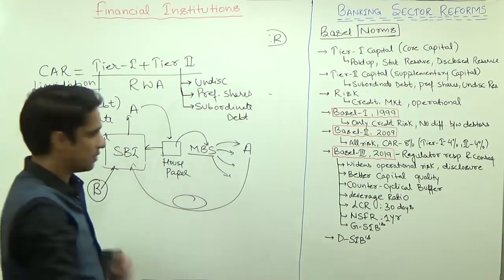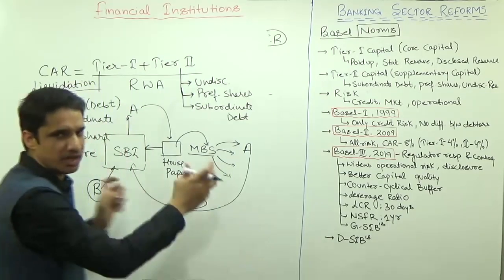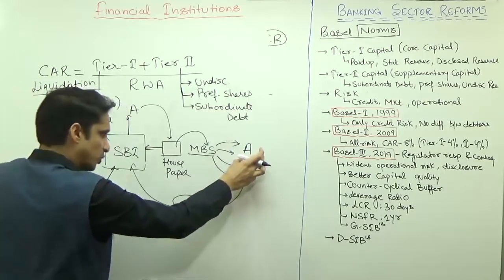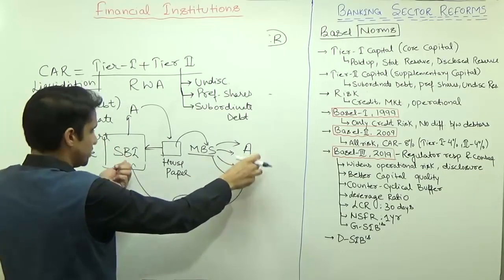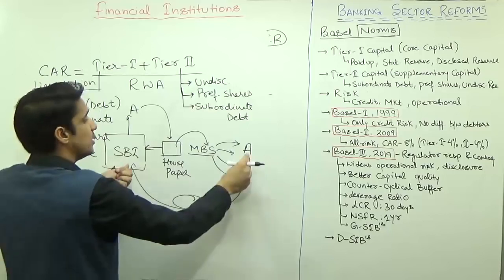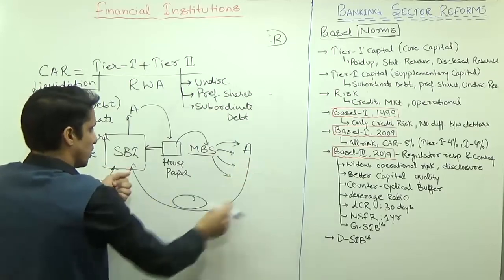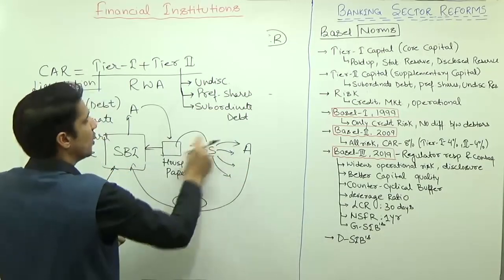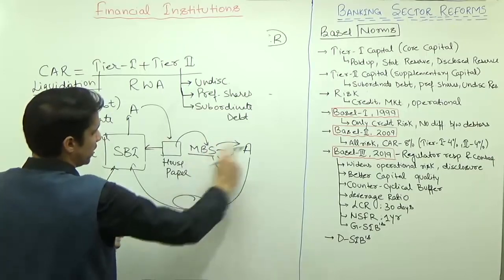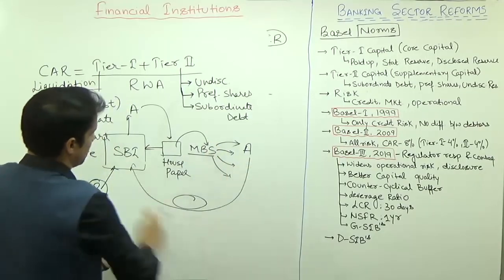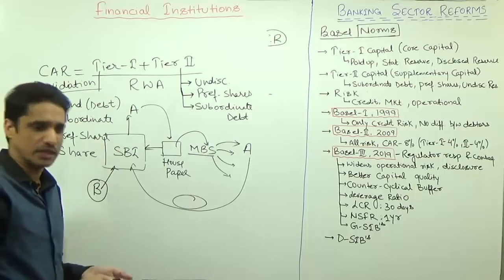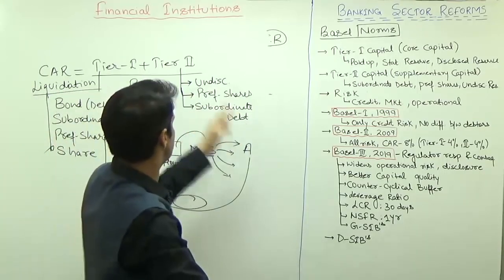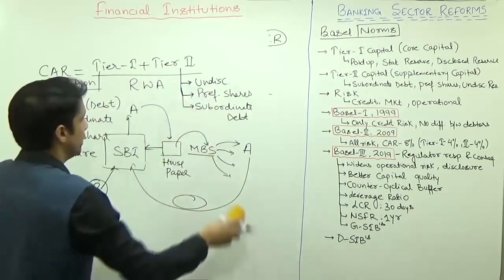I hope the concept of subordinate debt is clear. Subordinate debt is a type of debt only. Why? Because SBI is borrowing something, but the manner in which SBI is borrowing is by using a derivative security. So when you borrow through a derivative security, this becomes an example of subordinate debt. The subordinate debt is a part of tier 2 capital.